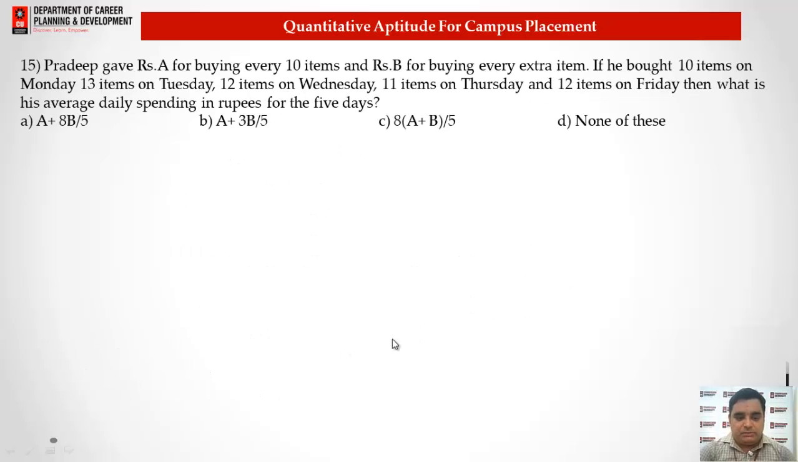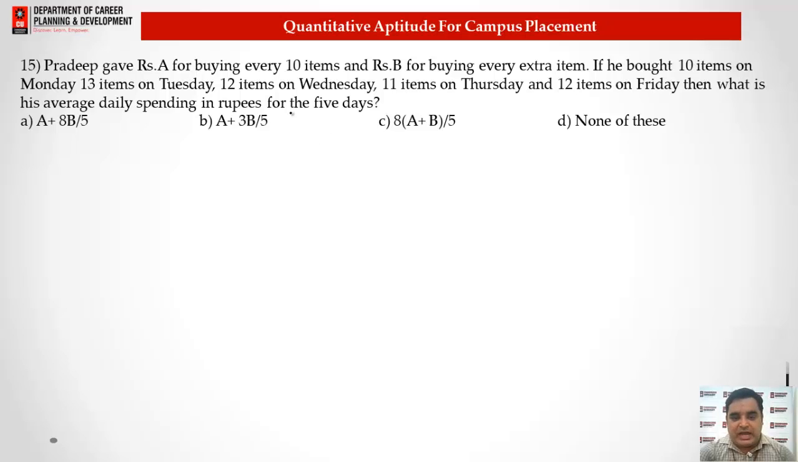Now here we have question number 15, that is very simple, very easy but quite complex. Pradeep pays rupees A for buying every 10 items and rupees B for buying any extra items. If he bought 10 items on Monday, 13 items on Tuesday, 12 on Wednesday, 11 on Thursday and 12 on Friday, what is the average daily spending in rupees for the 5 days?